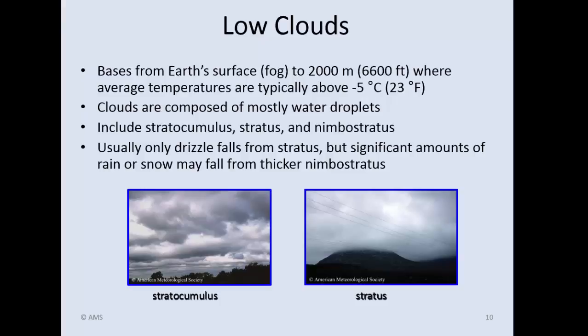And the last bullet down, in terms of precipitation, we're generally only going to get drizzle forming from stratus because these clouds are thin, and since there's not a lot of thickness to it when raindrops form, it's not going to have a lot of contact with other water droplets in the cloud to get very large. It's usually just very small droplets in the form of drizzle that will come out of these clouds.